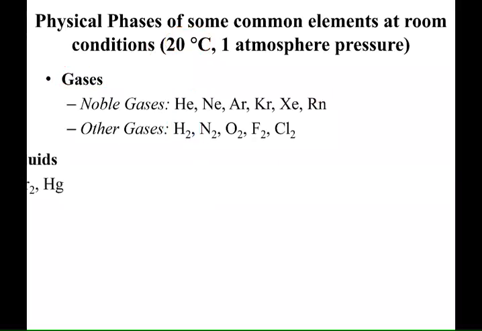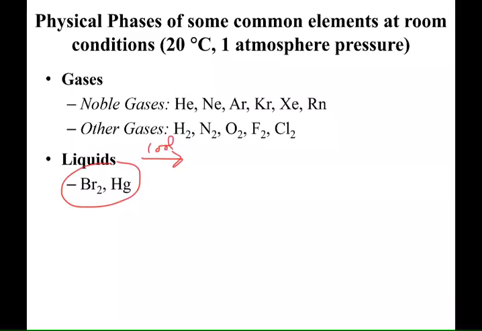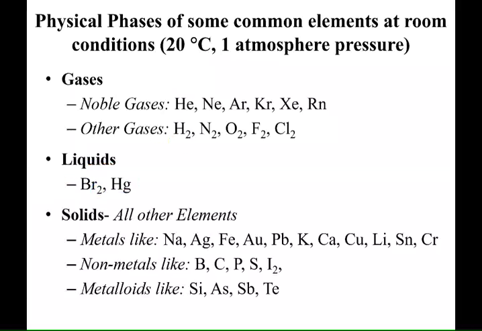So those are gases. These are liquids. So my goodness, there aren't very many liquids. Okay, there are only 2 liquids. Again, if you want to take a liquid and cool it down, what are you going to get? You're going to get a solid. So you can go ahead and solidify these, but under normal atmospheric surface temperatures and pressures, they are liquids. So Hg stands for what element? That's mercury, and Br stands for bromine, and again, bromine is a diatomic element. So those are 2 liquids, and then all the rest are solids.